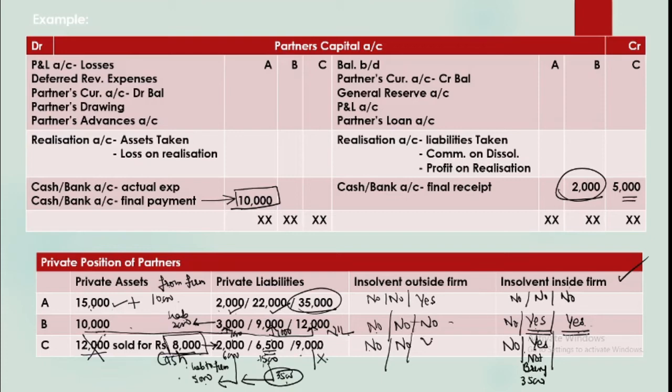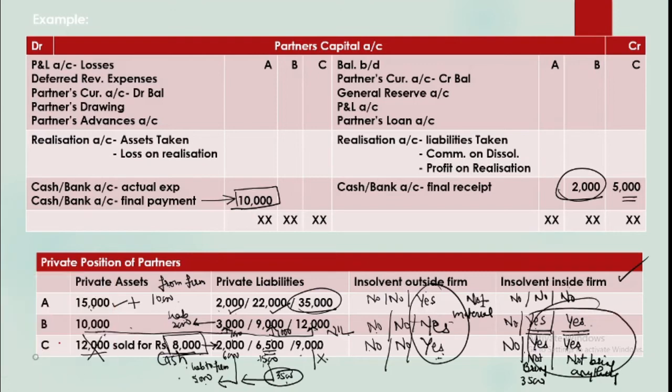Now in the third case, 9,000, you have only 8,000 with you, you cannot even pay this. That means you are insolvent outside the firm also. But whether you are insolvent outside the firm, this is not material. We are not working for this. Though we need to judge this scenario, because ultimately we want to know what is his situation inside the firm. Because outside he is insolvent, that means he cannot bring anything towards his liability. So yes, he is insolvent. Within the firm, he cannot bring anything. He is bringing nothing.